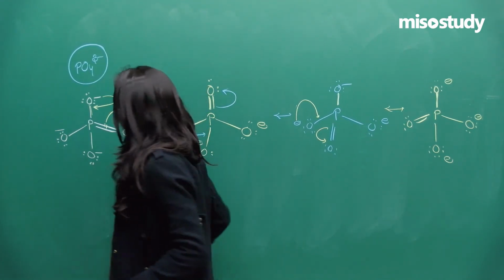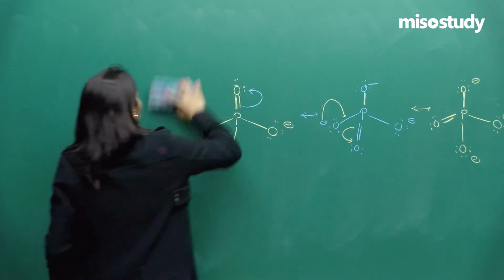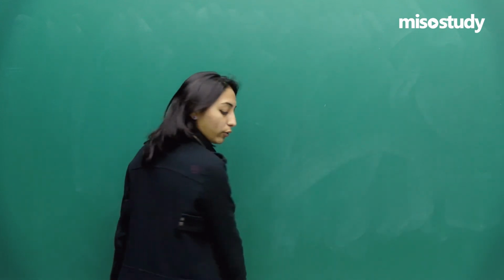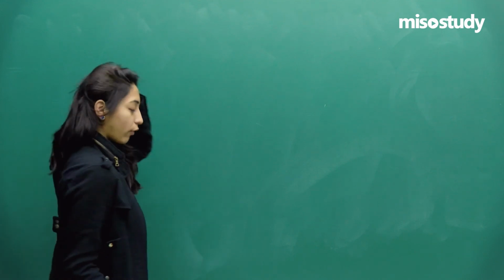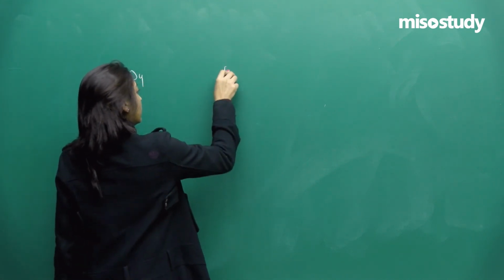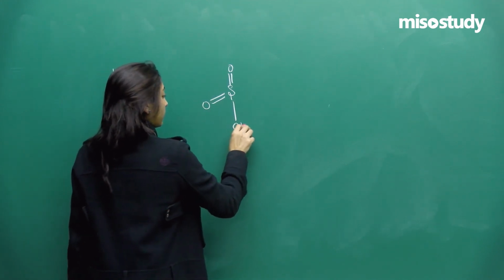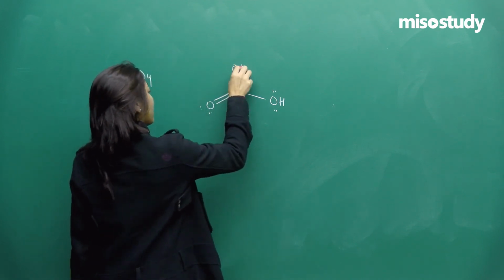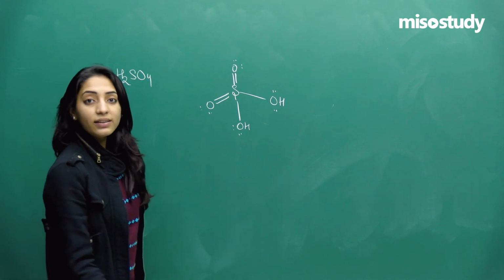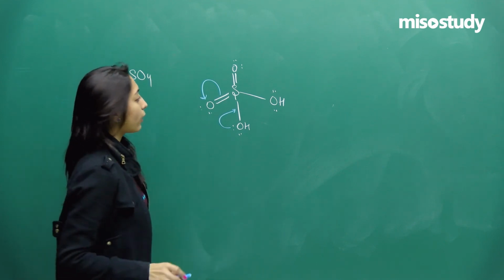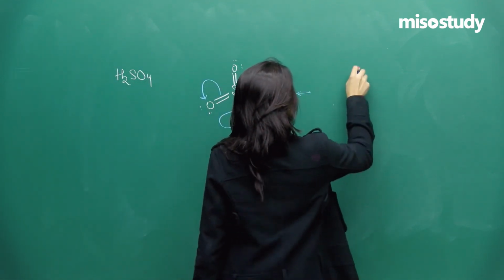Now see guys, it's not only that negative charges are required to draw the resonance structures, we can also draw the resonance structures for neutral molecules. For example, I am drawing the resonance structure for, let us say, sulfuric acid. So how to draw sulfuric acid? Now complete. Okay, now see, again the lone pair is there, so the electrons will go from the lone pair and come here, because sulfur cannot have more than 6 bonds. So I'll show